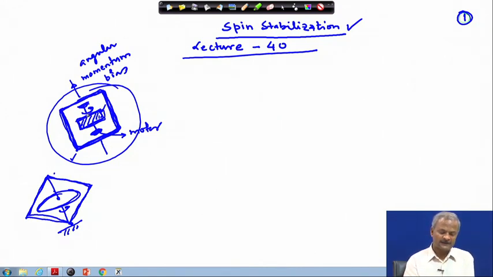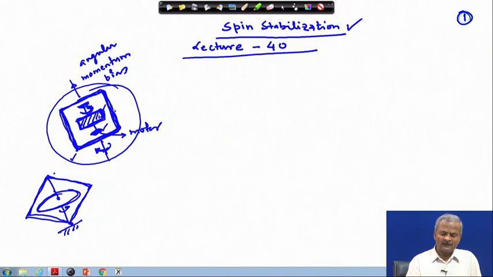This implies that if the wheel accelerates in this direction, meaning anti-clockwise, then the outer part of the satellite will go the opposite way. It will go this way and start rotating in this way. So by actuating a motor inside, by putting an input signal to the motor, we can make the wheel accelerate and thereby make the satellite rotate about this axis.